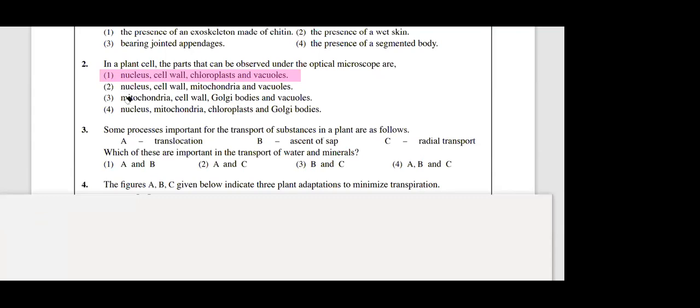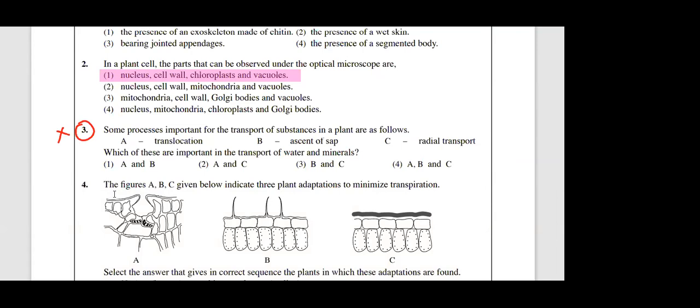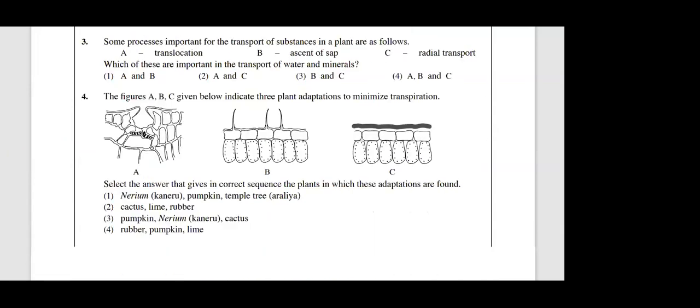Question number 3, I told you not to do, that is not in the syllabus now. Question number 4 is also not in the syllabus now. This was introduced to grade 9. Grade 9 lessons are not used for making the O-level paper. Transpiration and guttation were earlier in the O-level syllabus, but now they have been moved to the grade 9 syllabus. So you can skip 3 and 4, just encircle them. Then let's move on to question number 5.